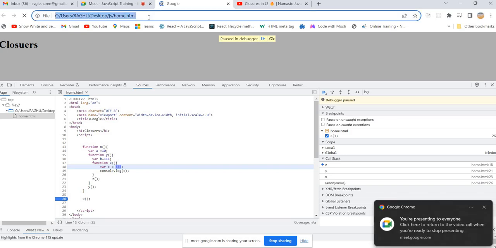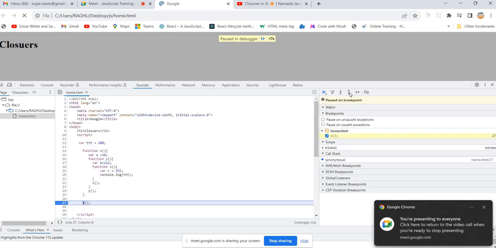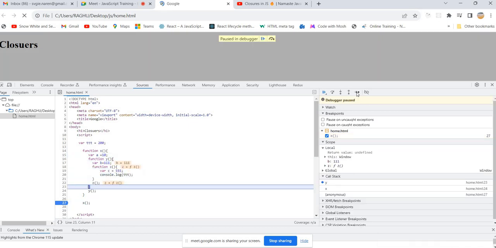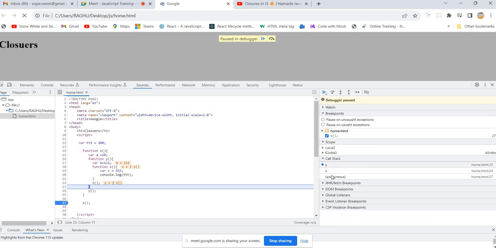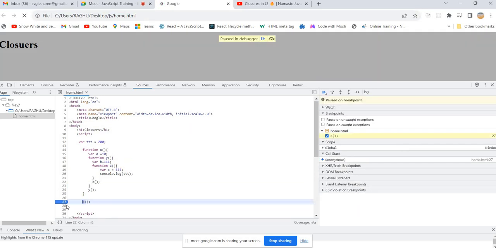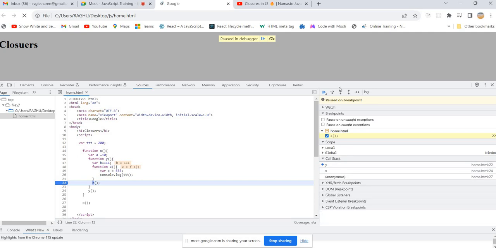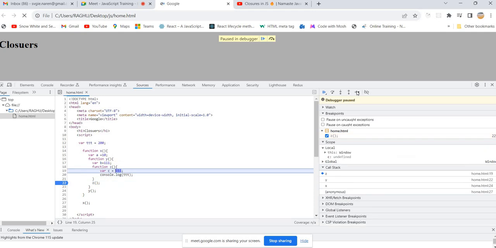Okay, let's see what will happen. Just refresh. Let's reach till we execute z. Just a minute. Okay, sorry, I just went to the next line. Otherwise, let me put a breakpoint here directly. So right now we have y in the call stack. Whenever we invoke that, we have z also, right? Are you able to see any closure here?